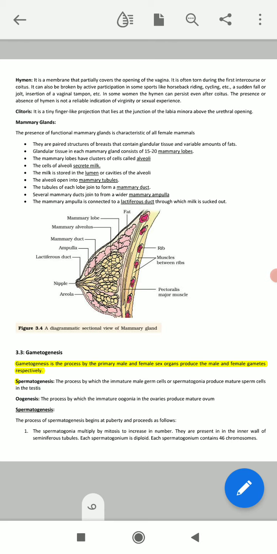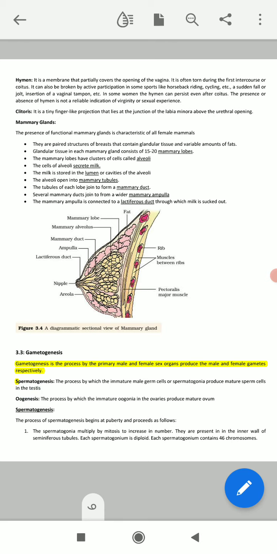Gametogenesis is the process by which the primary male and female sexual organs produce the male and female gametes respectively. Because the human body shows sexual dimorphism, we have distinct, separate systems: the male reproductive system and the female reproductive system.